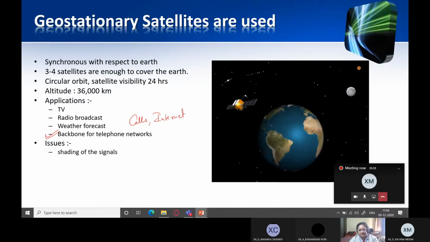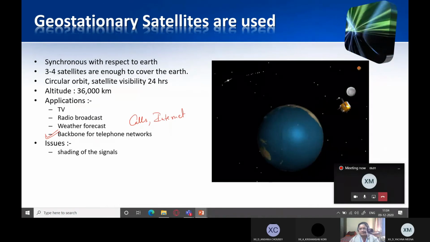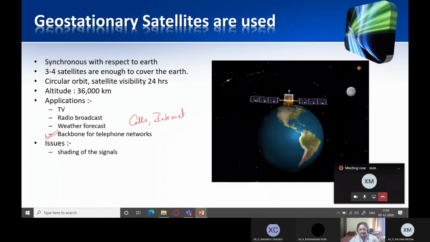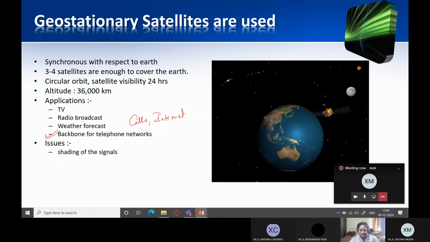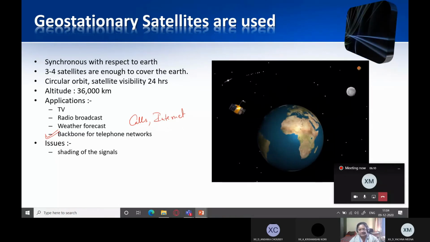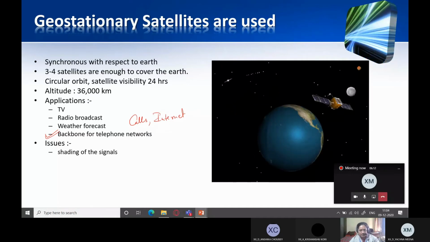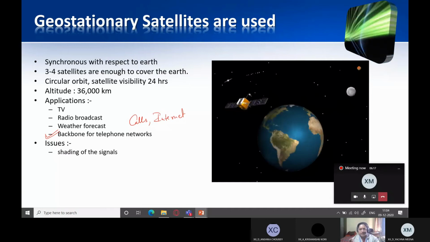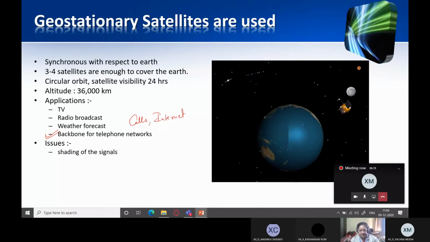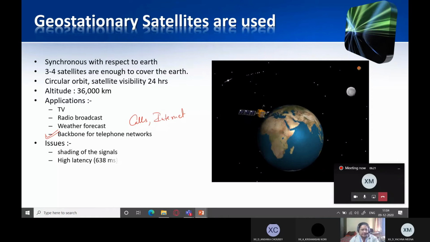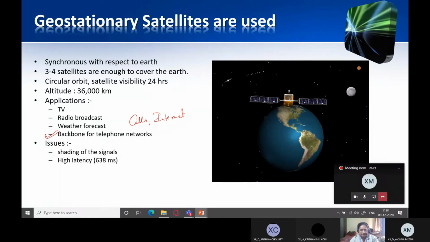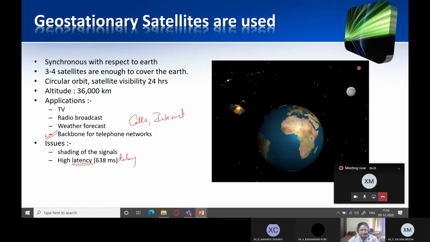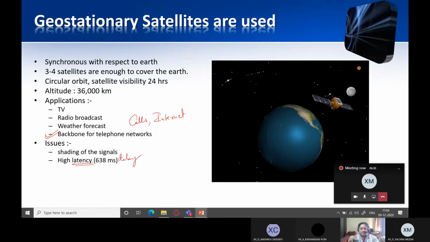Issues are shading of the signals. You might have noticed this many times as you are watching television through satellite cable TV. Whenever there is heavy rain or there are clouds in the sky, the signal is lost. That's because there is an obstruction between the satellite and the receiver. Another issue is high latency. Latency actually stands for delay in transmission. Of course, it will be there.